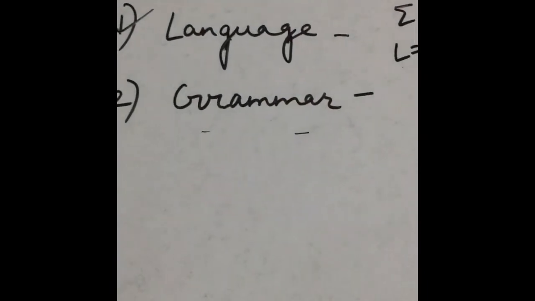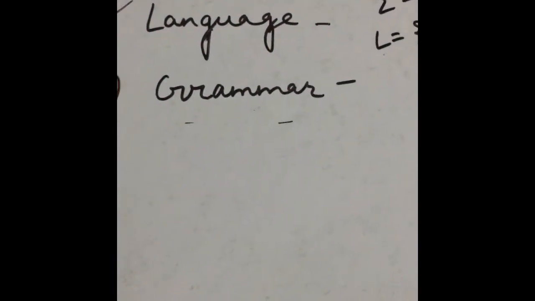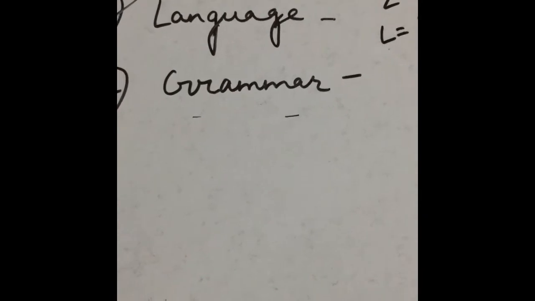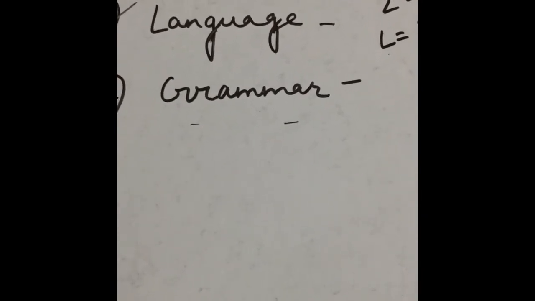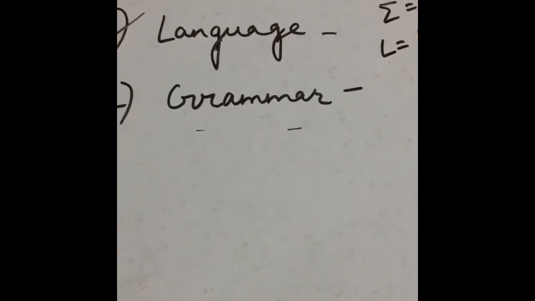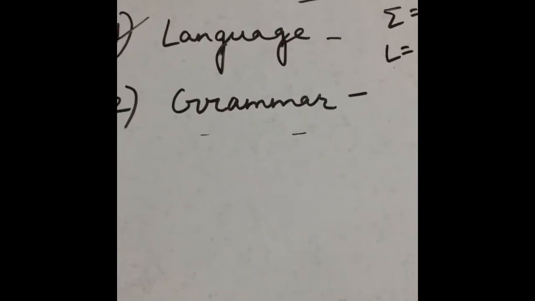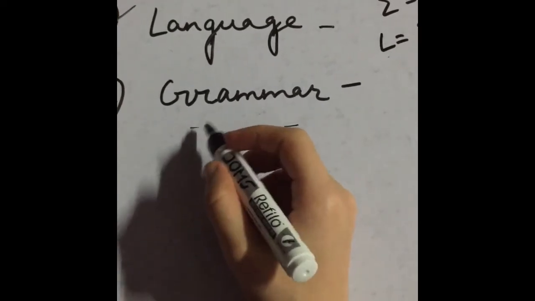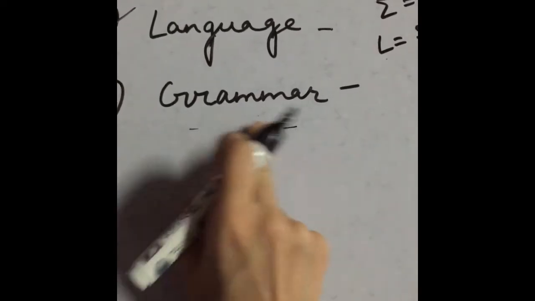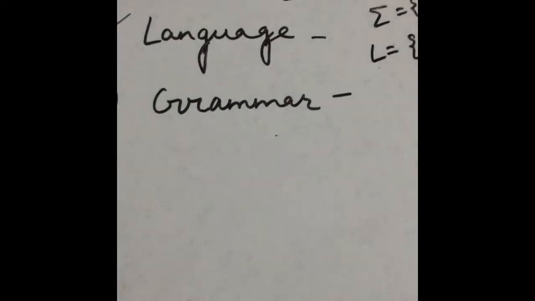What is grammar? Grammar is a generator for any language, or you can say grammar is a generator for a set of strings. We will discuss later that grammar may be ambiguous or unambiguous. We will talk about it later, right?